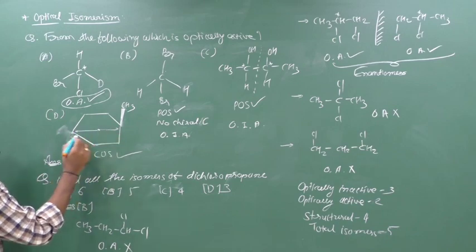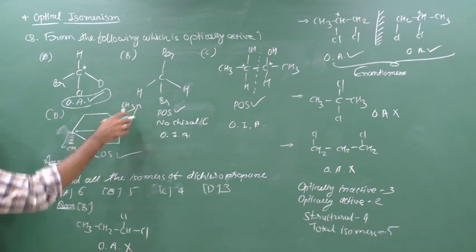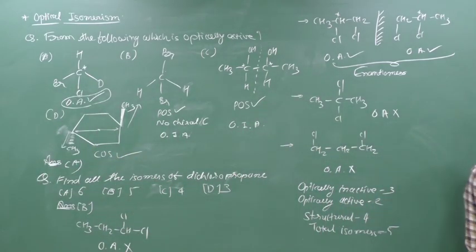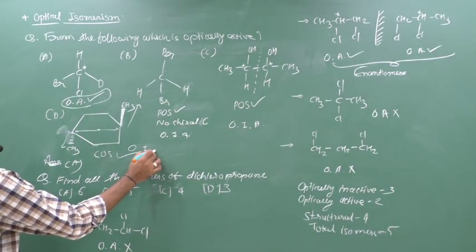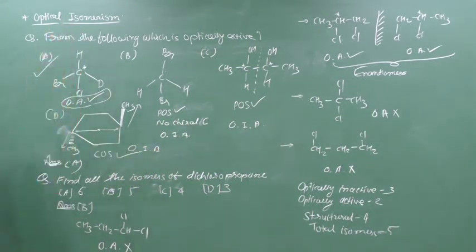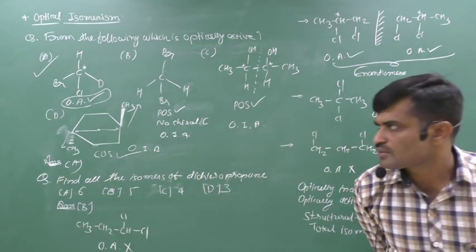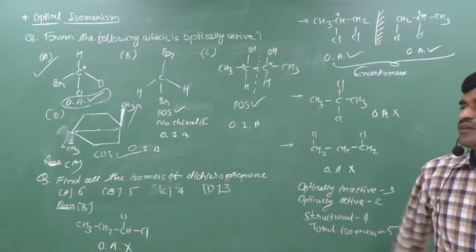Carbon-carbon, if you go to two opposite sides, we have CH3 and CH3. Therefore, the molecule has a center of symmetry and does not become optically active. It is also an optically inactive compound. Therefore, the answer is A, because A has a chiral carbon and no symmetry operations are there in the molecule, and the remaining are like that.